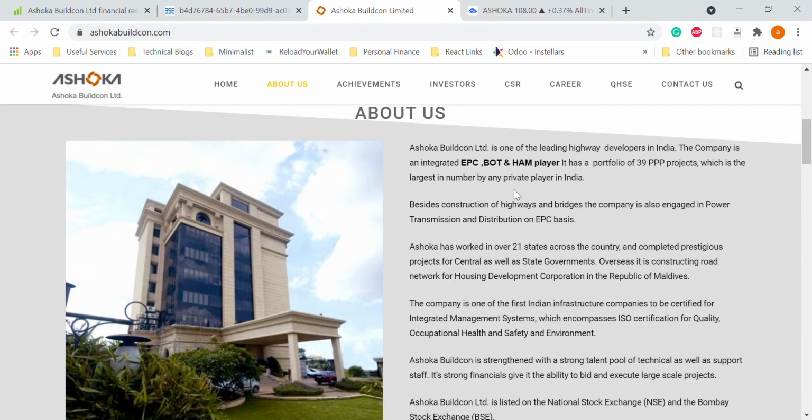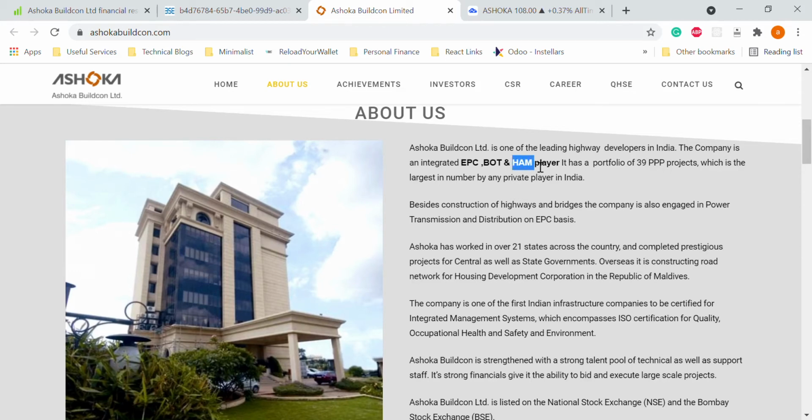In the case of the build, operate and transfer model, the company does the investment and then they get the money only through operation. Since it takes a long time, 10 years, 15 years, 20 years, to get that money back along with profit, companies don't come forward to invest that kind of money and cannot wait so long to get it. So BOT has that problem of time frame. EPC has the problem of getting the bills cleared on time. So there is a friction between government and companies. To solve that friction, the companies came to the HAM model.